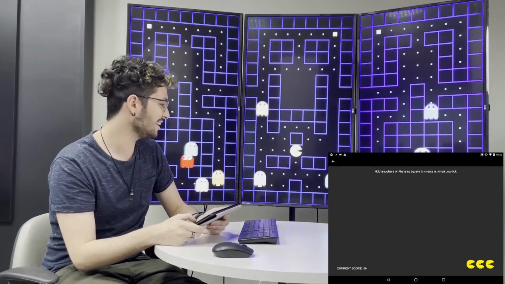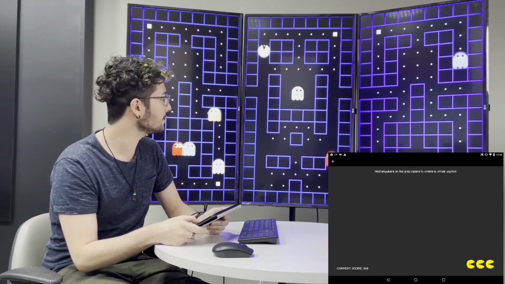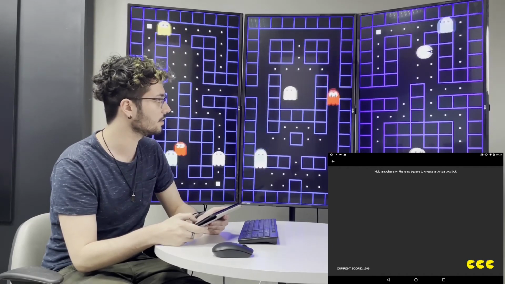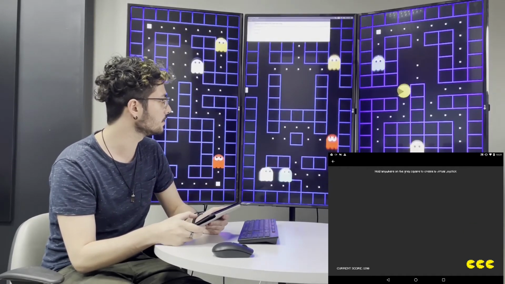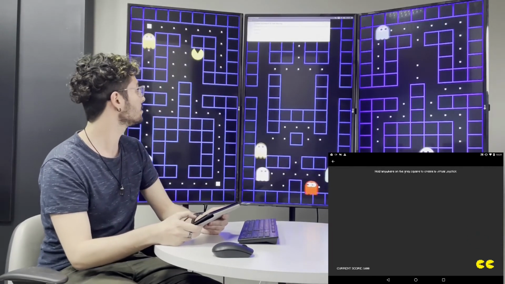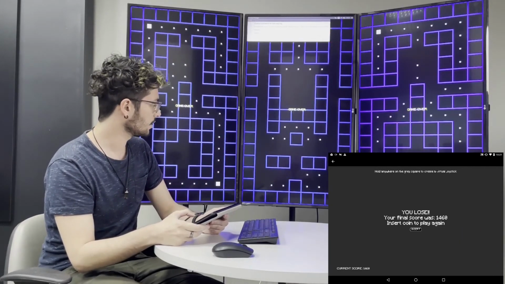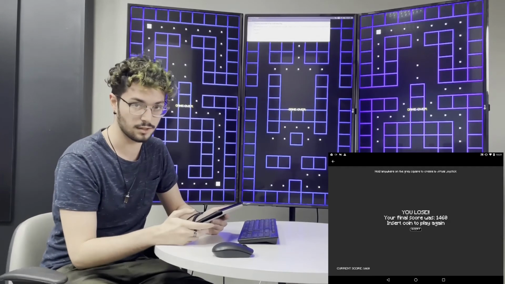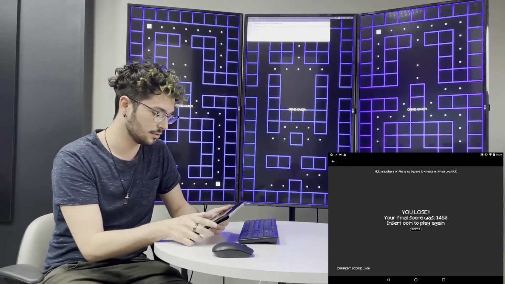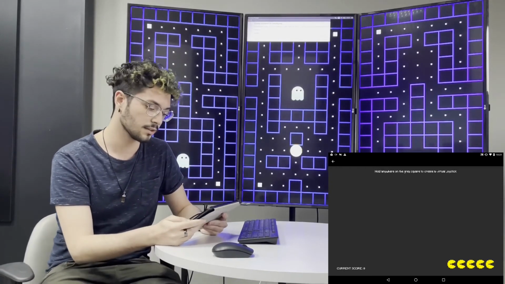And here I just died twice. And here, if I pick up the power pill, you can see that I start going and killing the ghosts. I can go through the screens. And if I die here, you can see that I get a game over screen on the game, and also on the controller, which shows me the final score and a button where I can play again. So this is the current state of my project.